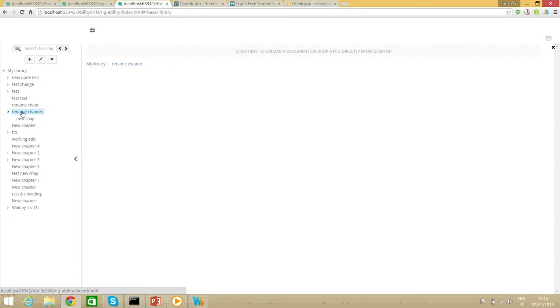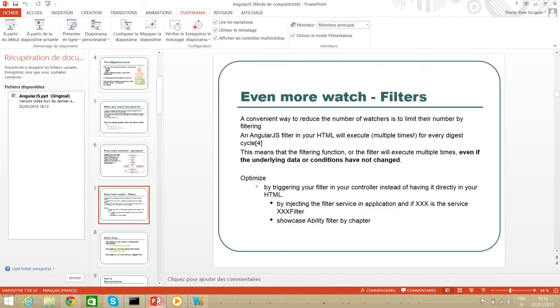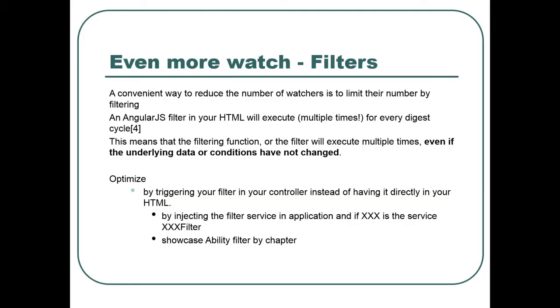So it's quite costly because it must compare all the IDs and the sons, etc. And it was triggered because of the scroll. Each time the scroll was triggering the digest, and it was triggering this filter, and it was then quite flickery. So yeah, one solution is to inject your filter.